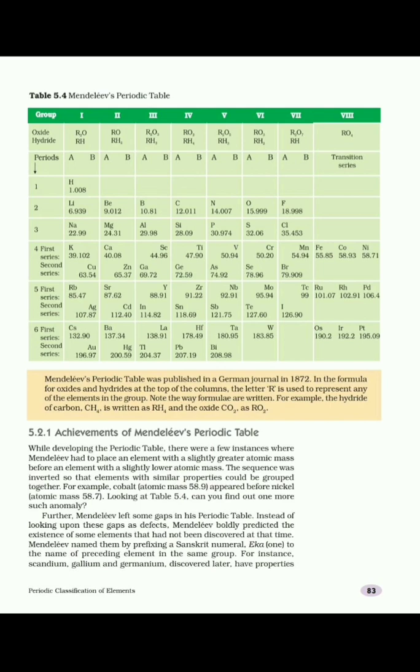Mendeleev named those unknown elements by prefixing a Sanskrit word eka to the preceding elements in the same group. So he predicted those elements, he predicted their properties also, and as the real name was not known, he named those elements by prefixing the Sanskrit word eka.